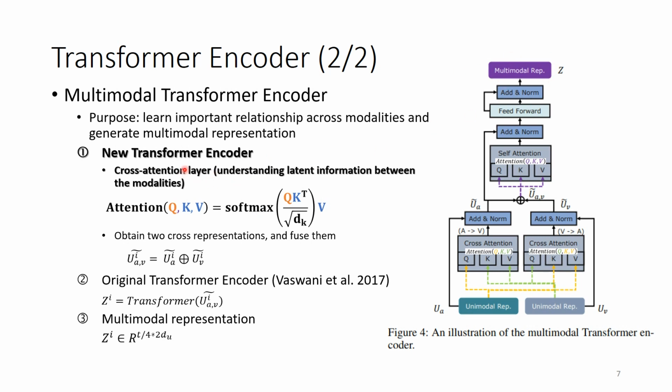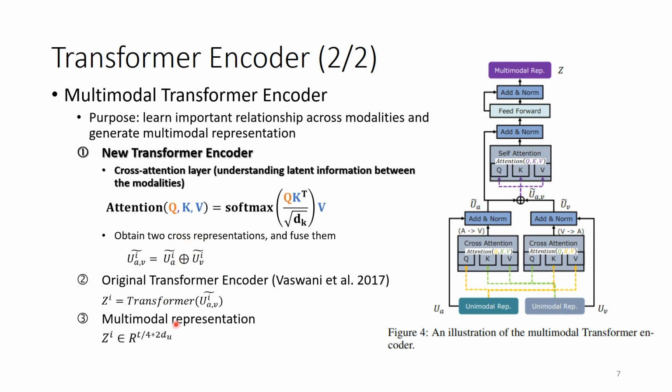In this step, this paper proposed the cross-attention mechanism. The difference between cross-attention and self-attention can be shown by this attention function. The input of Q and the input of K, V are from different features. For example, one cross-attention layer uses acoustic representation as its query, and visual representation as its key and value. After the residual connection and the normalization, we obtain two cross-representations.